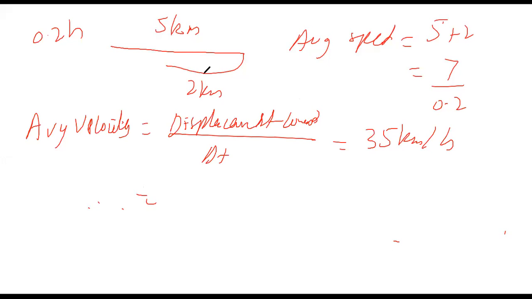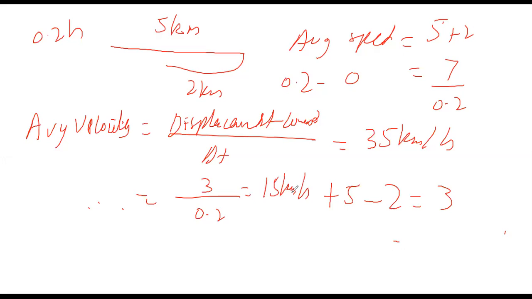First the car went towards plus 5 because we are taking right side to be plus and left side is what? Minus 2. So 5 minus 2 is 3 kilometers. And the change in time is how much? 0.2, because initial time was 0 and final time is 0.2. So 0.2 minus 0 is 0.2. So 3 divided by 0.2 is how much? 15 kilometers per hour. So the velocity is 15 kilometers per hour.